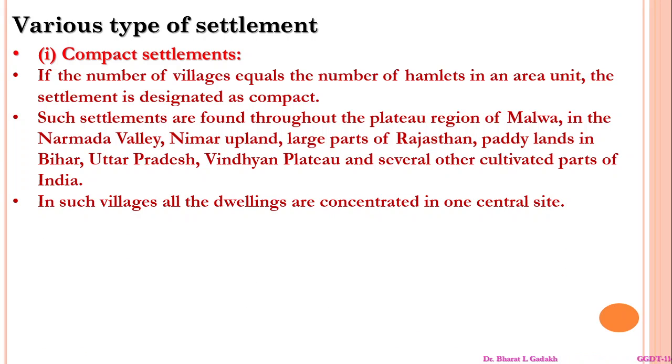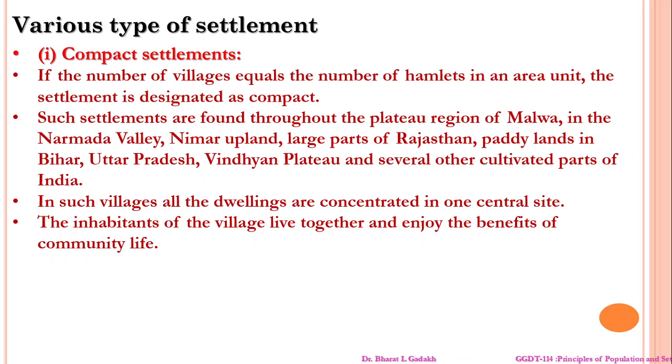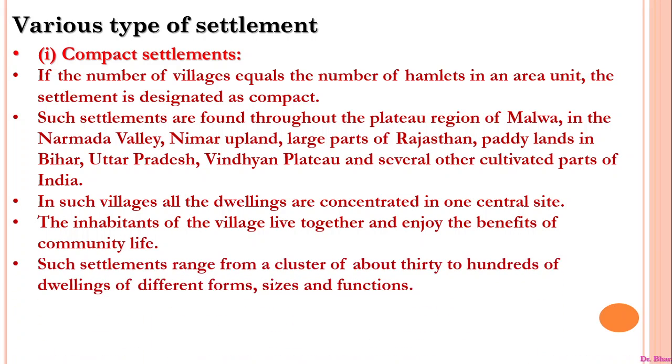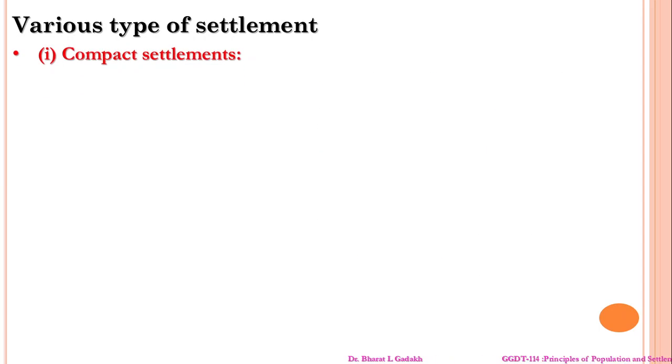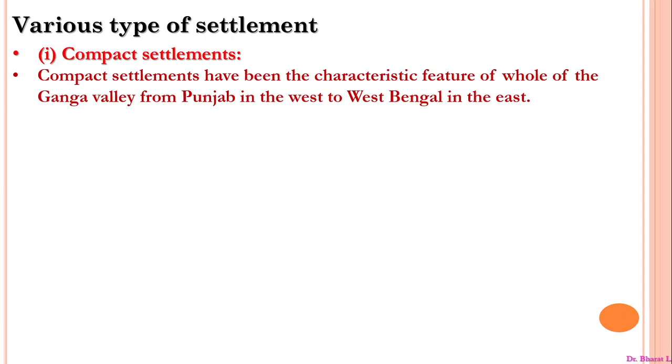Now, in such a village, all the dwellings are concentrated on one central site. The inhabitants of the village live together and enjoy the benefits of community life. Such settlements range from a cluster of about 30 to hundreds of dwellings of different forms, sizes, and functions. The size varies from 500 to 2,500 persons in sparsely populated parts like Rajasthan to more than 10,000 in the Ganga plain. Now, this is another important point about compact settlements. These compact settlements have been the characteristic feature of the whole of the Ganga Valley, from Punjab in the west to West Bengal in the east.